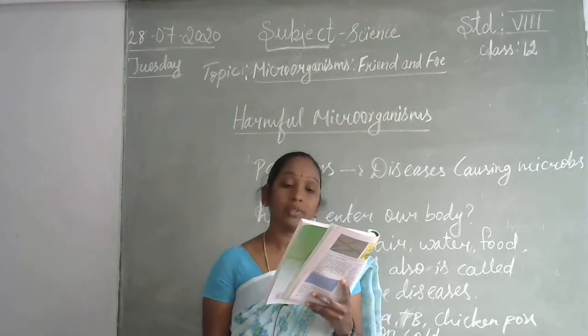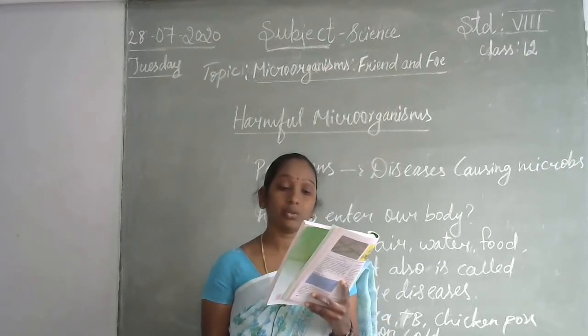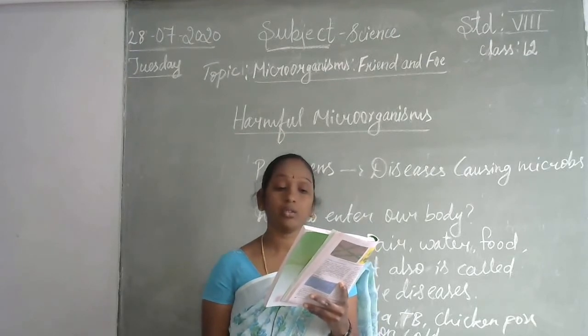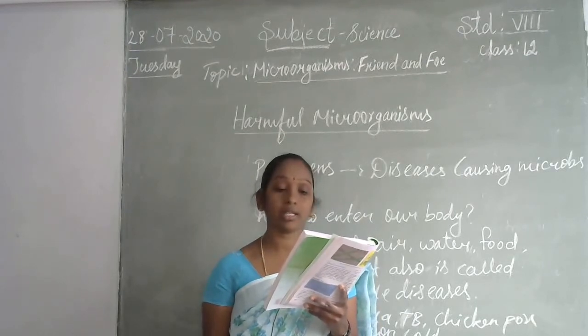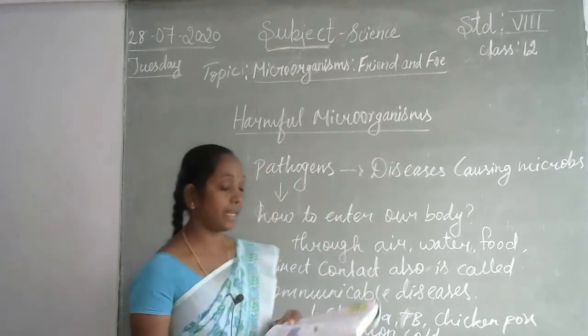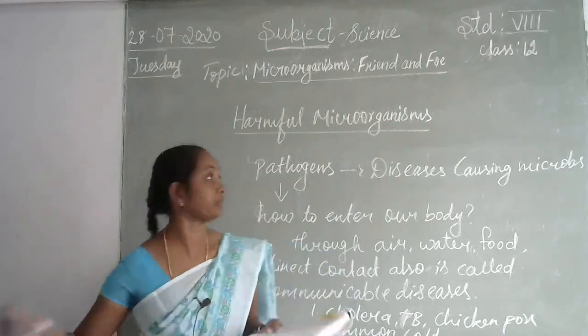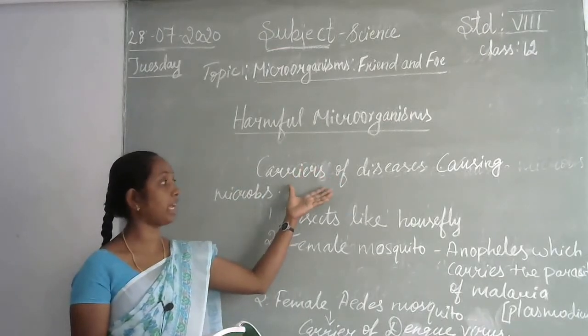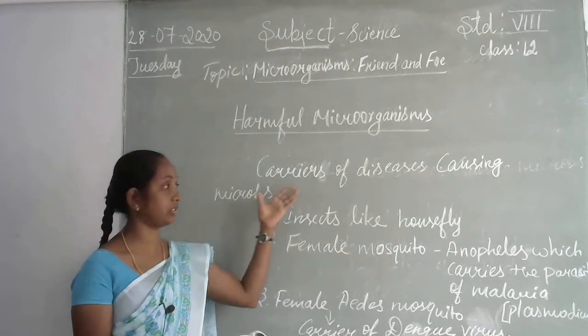Another example of a carrier is the female Anopheles mosquito, which carries the parasite of malaria, Plasmodium. So another important thing is the mosquito, that is the female mosquito. The name of the female mosquito is Anopheles. In terms of microorganisms, some of the microbes carry the disease.